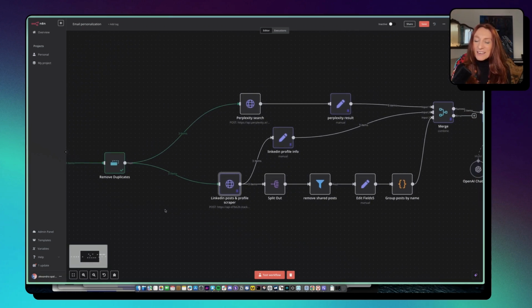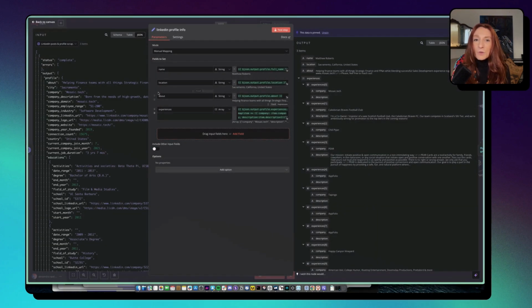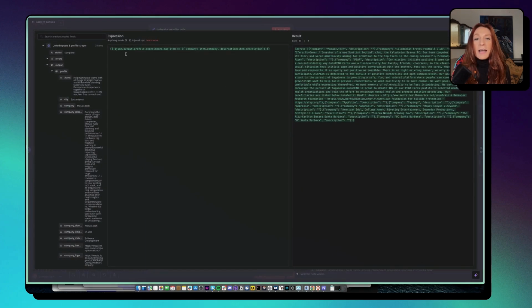Okay, so here in one branch, we have the profile info. We want the name, the location, the about, and the experiences. For experiences, in the expression, I write a map function.